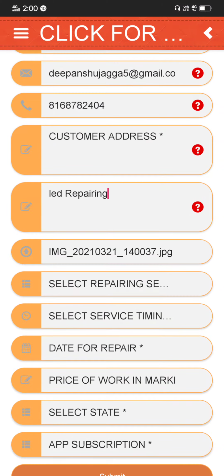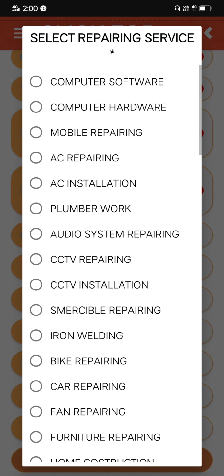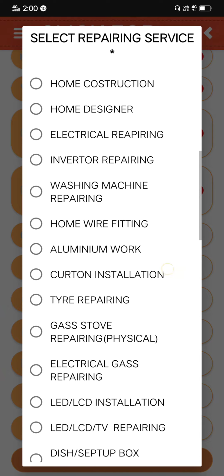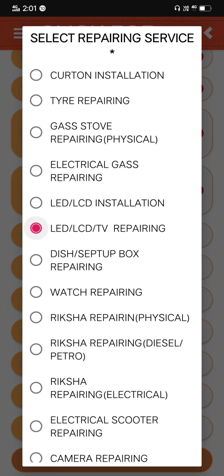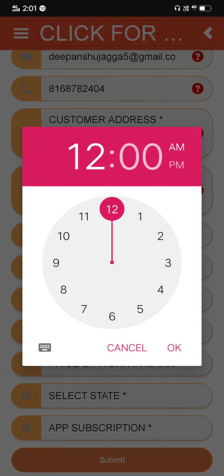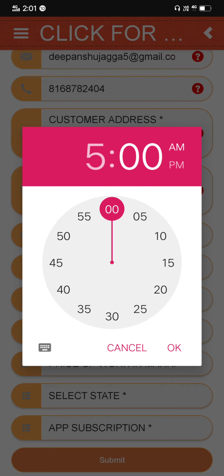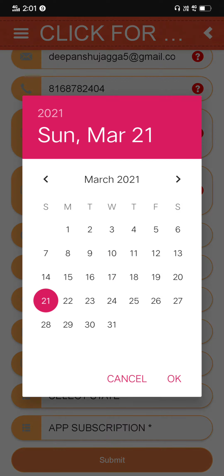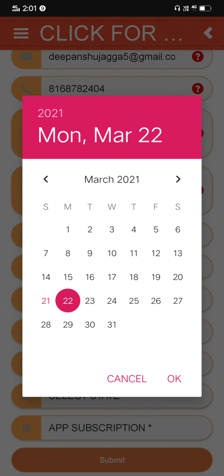and then simply select repairing services, like I want LED repairing. Then I select the relevant category of my option, like LED. That's one. And then I want to select timing, like 5:27. Okay, and date, like I want to meet that person on 22 March, so then we choose this.